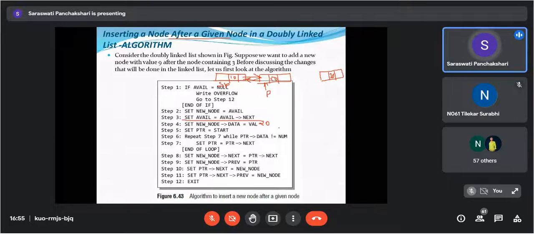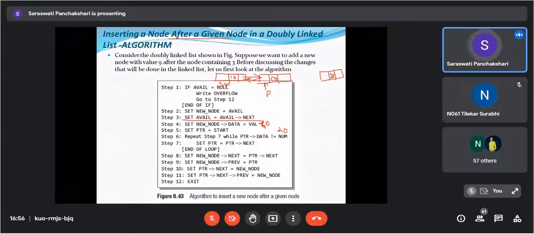Assume this num as 20 and what we want to insert is 40. Val is equals to 40. Now again PTR of data is not equals to null and not equals to num. Condition true or false? Condition is false. So it will end the loop.